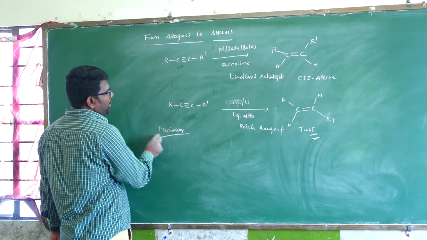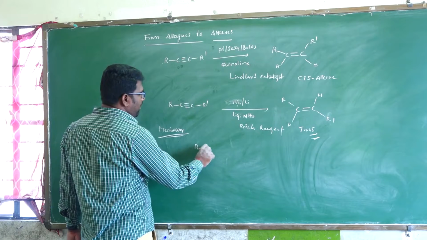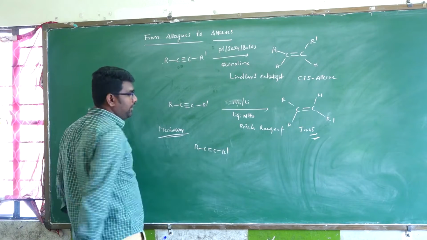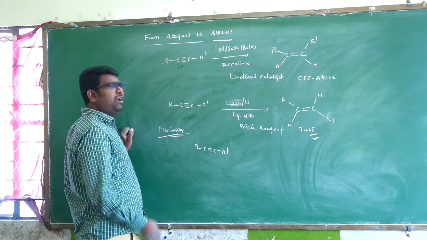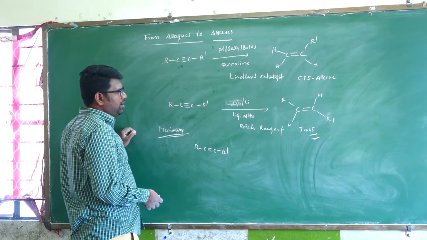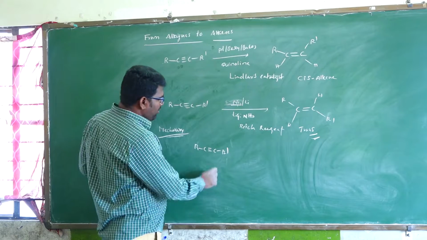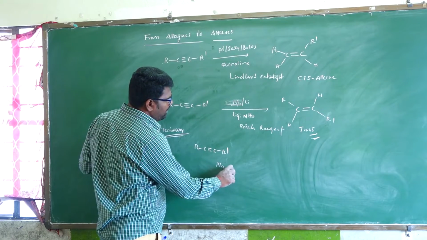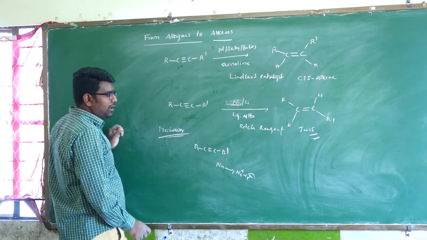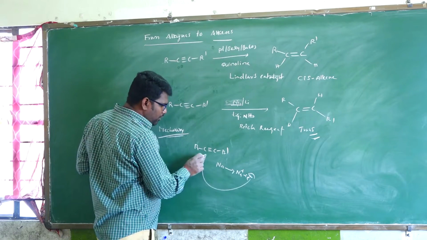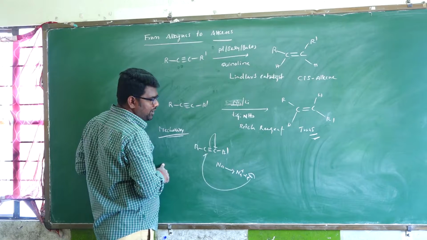I am explaining the mechanism of Birch reduction. This is the alkyne. Sodium in liquid ammonia, sodium or lithium, anyone. When sodium loses one electron, this electron is donated towards the alkyne, so automatically one bond shifts to the adjacent atom.